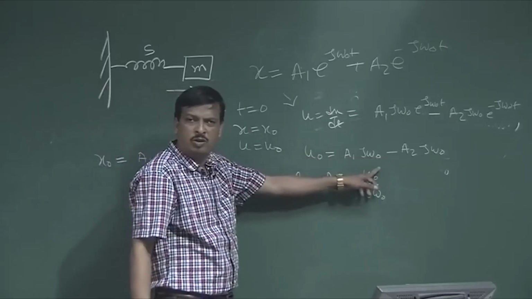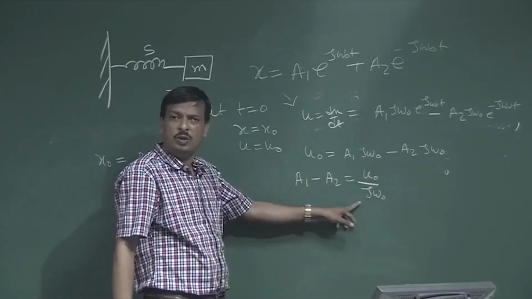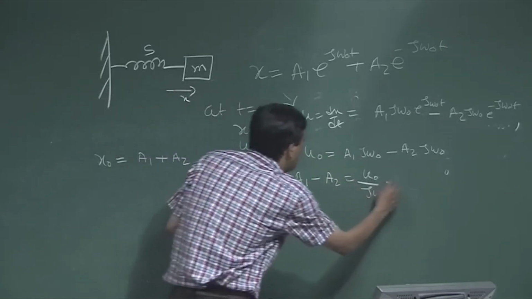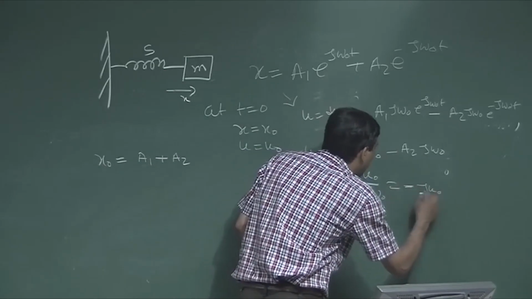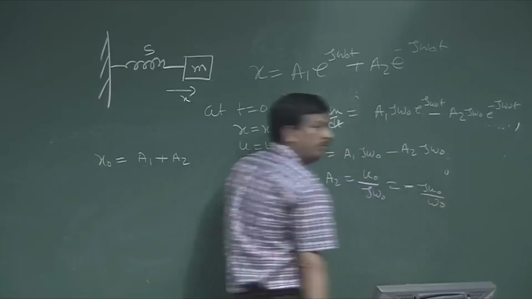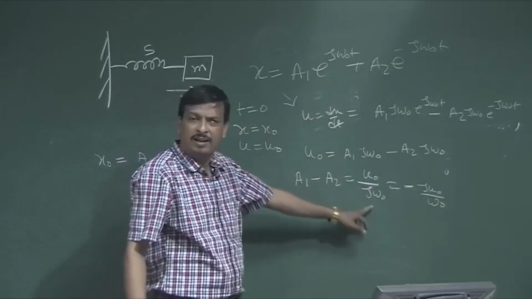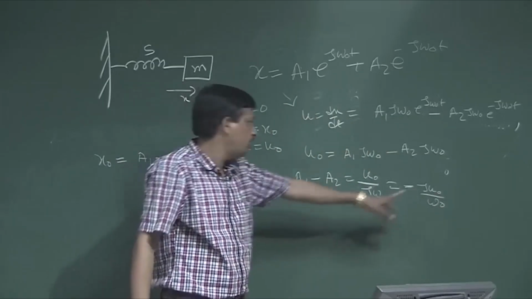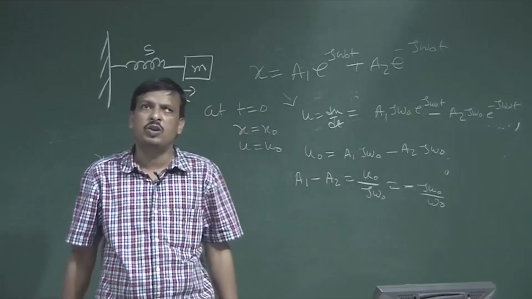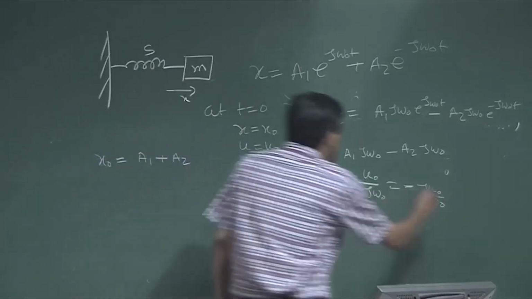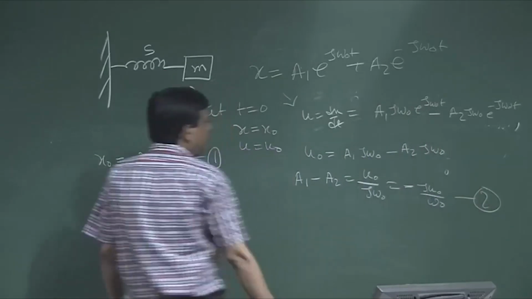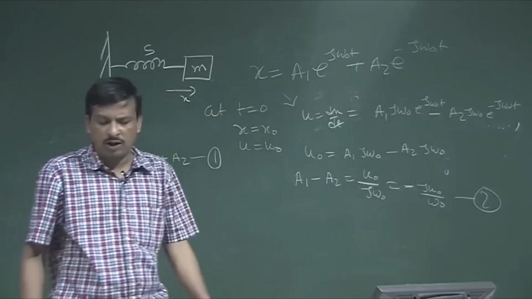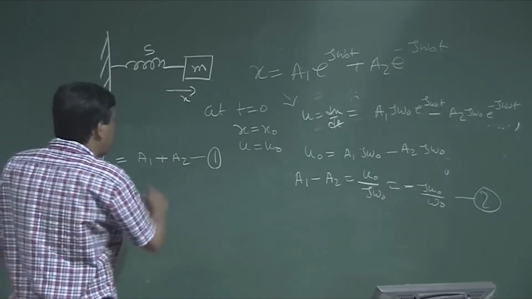j omega 0 is common. So, u0 by j omega 0. Now, if I put the j on the upper side, it will be minus j u0 divided by omega 0, multiplied by j on the lower side, j square is minus 1. So, minus j u0 by omega 0. So, this is equation number 2 and this is equation number 1. Now, using 1 and 2, I can find out the value of a1 and a2.